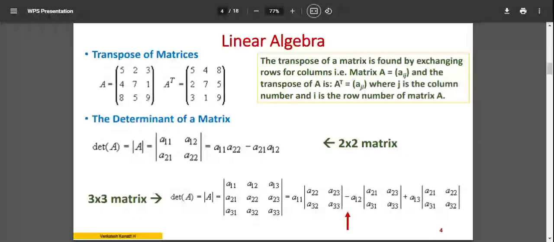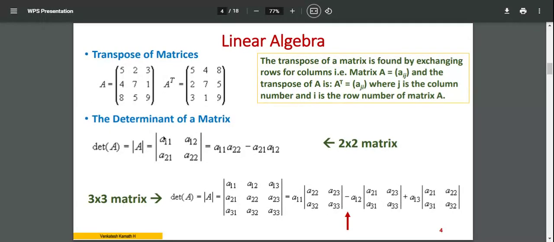Next we have the transpose. The transpose of a matrix is found by exchanging the rows for the columns. So if you have a matrix with element aij, the transpose will have aji. That means just invert it: the first row becomes the first column, the second row becomes the second column, the third row becomes the third column. Rows and columns are interchanged, and that is called the transpose matrix, written as A power T.